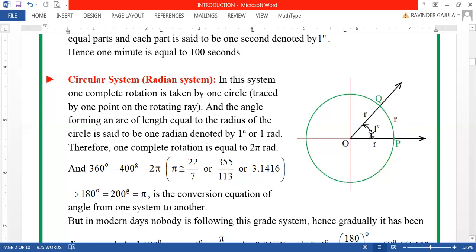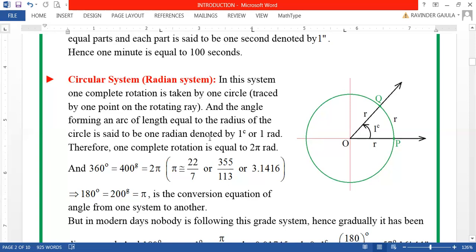So this particular amount of rotation, nothing but the angle, is said to be 1 radian, my dear friends. This is 1 radian. While rotating this, see that the length of the arc is equal to the radius of this circle traced by the point P. Now this particular angle is said to be 1 radian, my dear friends. Be clear about that.